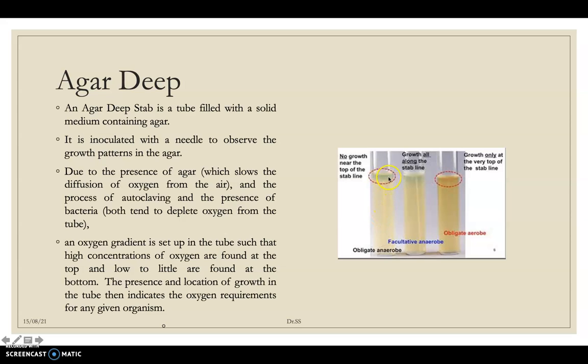Organisms that grow on the upper surface are called aerobes. If it goes into the deep, the organisms that grow only in that deep part are called obligate anaerobes, which strictly don't need any oxygen. Organisms that grow in the gap in between are called facultative anaerobes. They can use some amount of oxygen, but some grow only in the top layer. When it doesn't grow inside at all, that is called an obligate aerobe.